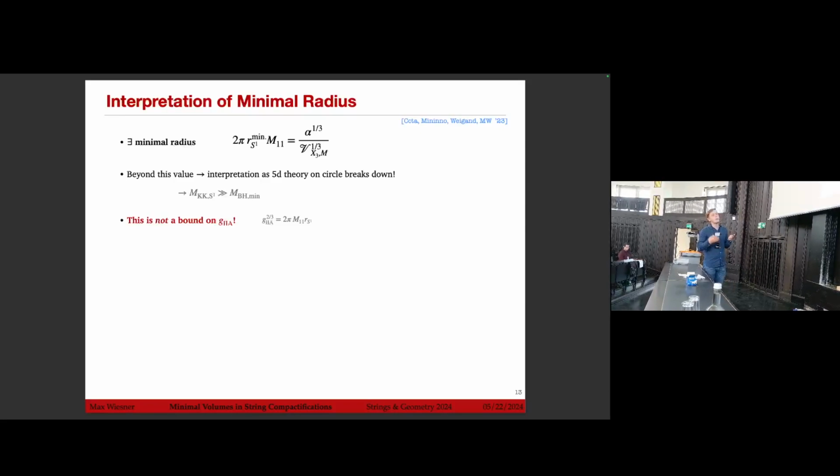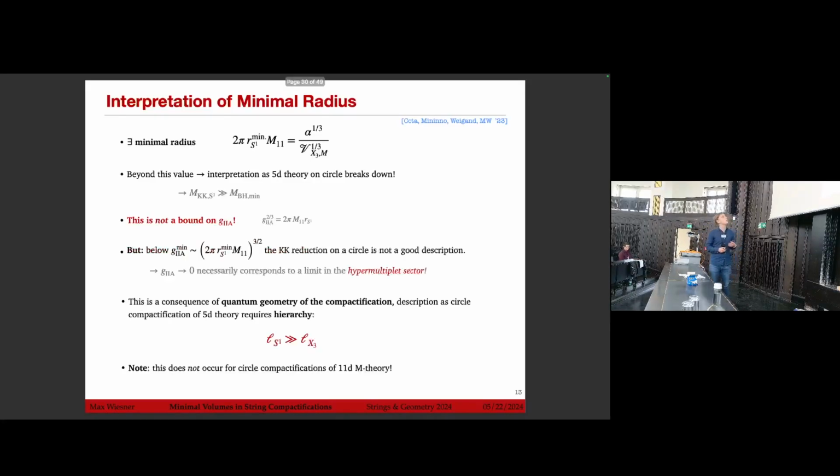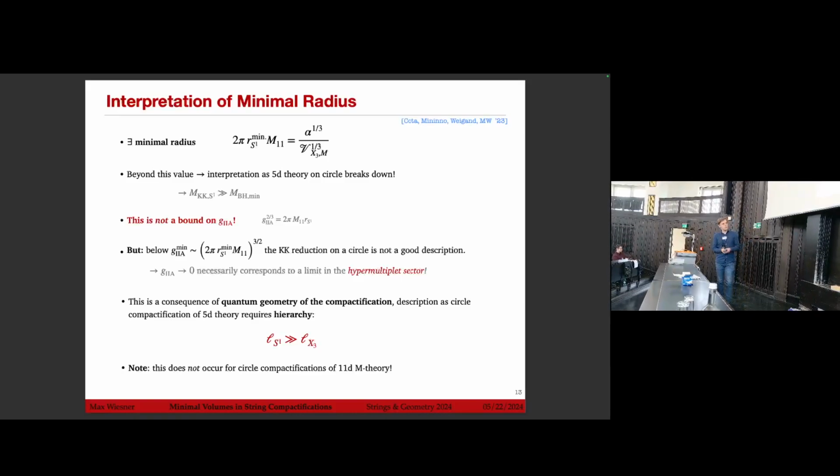But this is, of course, not a bound on g_s. We can still make the string coupling arbitrarily small. It's just that this is a limit in the hypermultiplet sector, and not in the vector multiplet sector, as one would have originally expected for a circle compactification. And this is, again, the consequence of the quantum geometry of the compactification, because the description of the circle requires the hierarchy that the circle is much larger than the typical length scale in the Calabi-Yau, because otherwise they mix precisely by these quantum corrections.